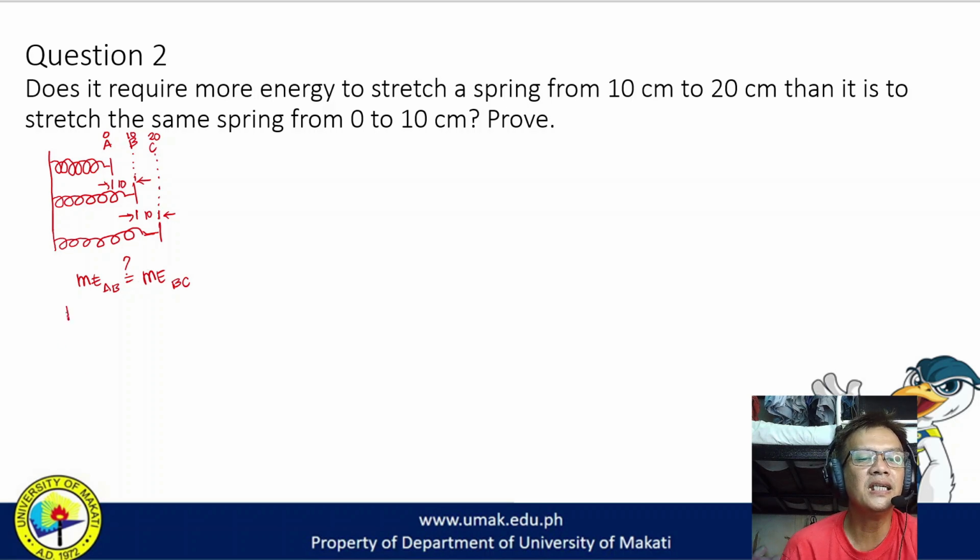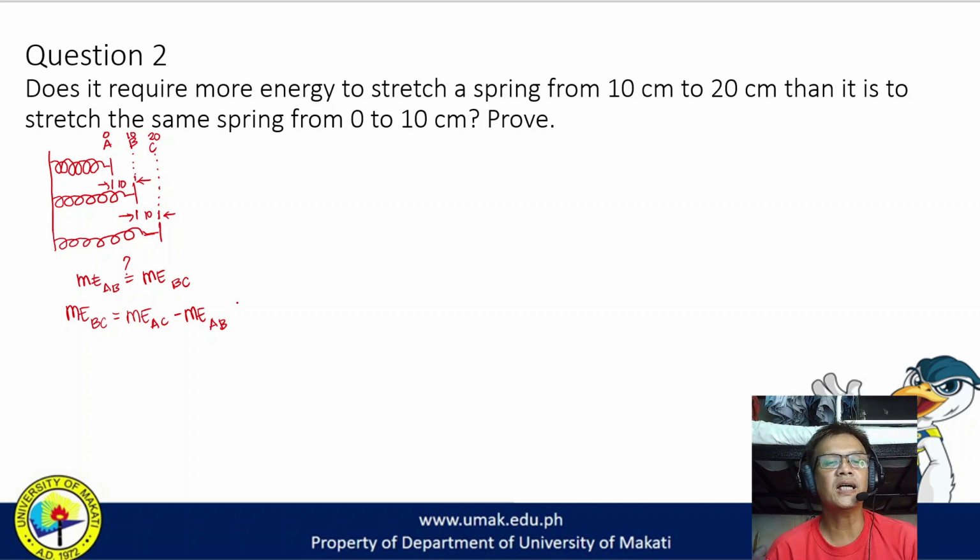The mechanical energy from B to C is equal to the mechanical energy from A to C minus the mechanical energy from A to B.